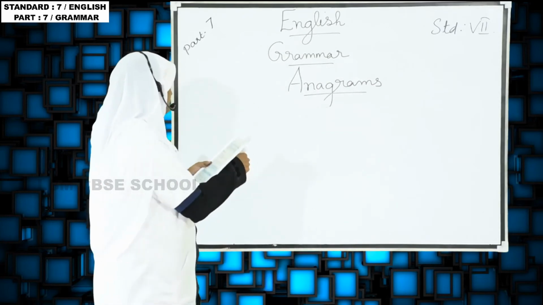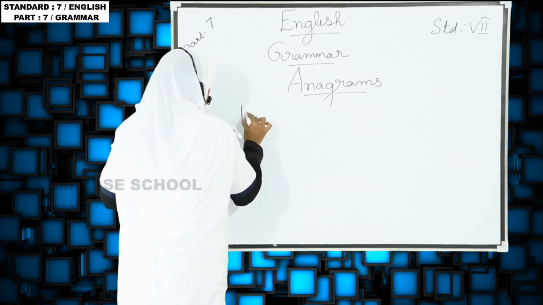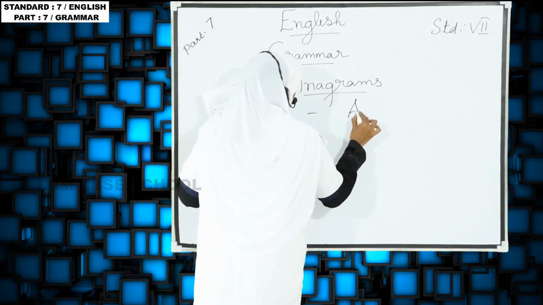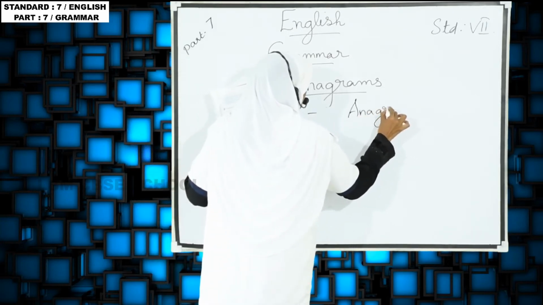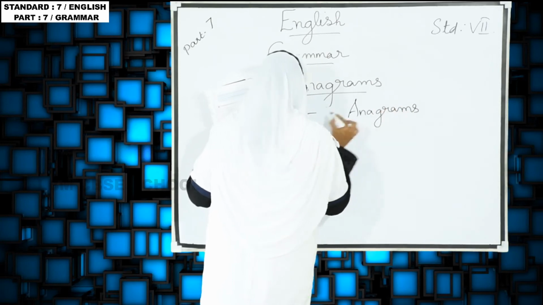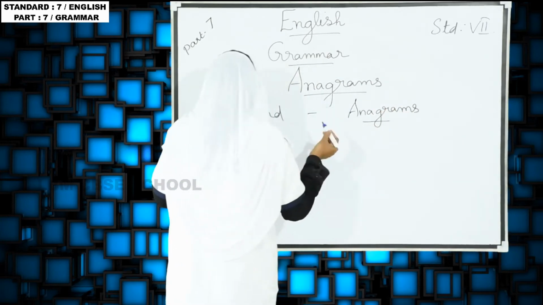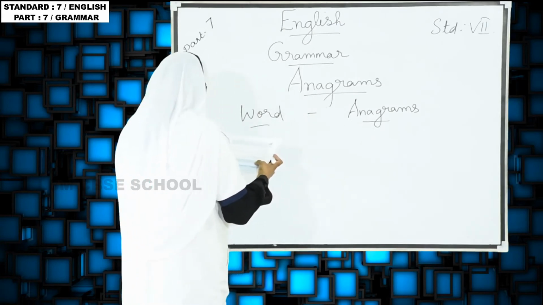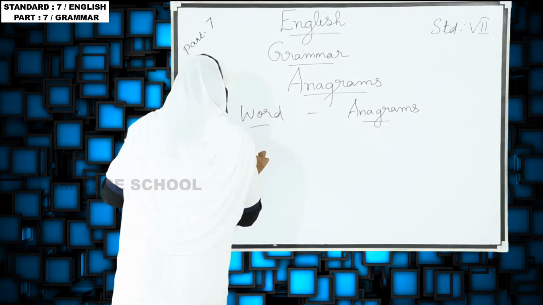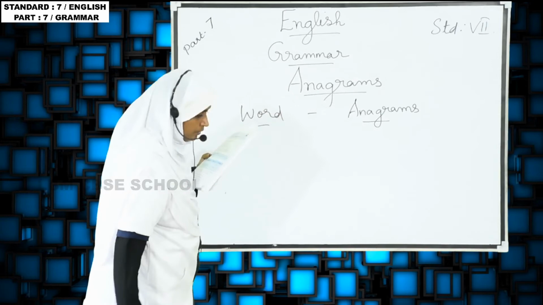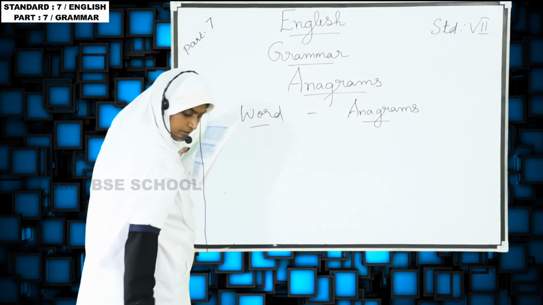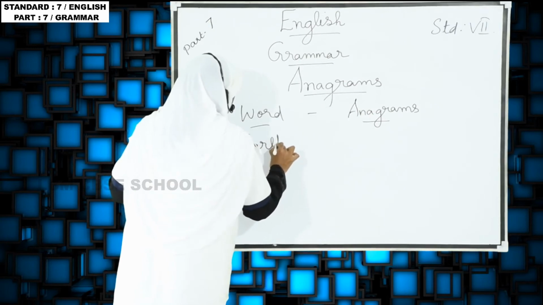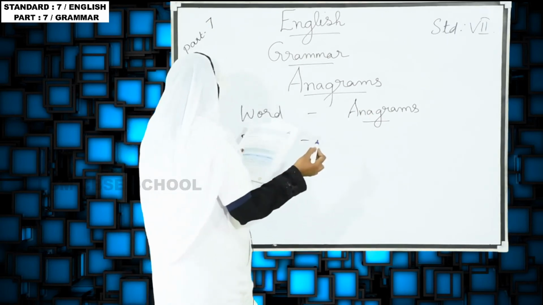The first one is, this is the word, and here the new word we call anagrams. Understand? And then the first one, earth. We should always put a capital letter. Earth, E-A-R-T-H.